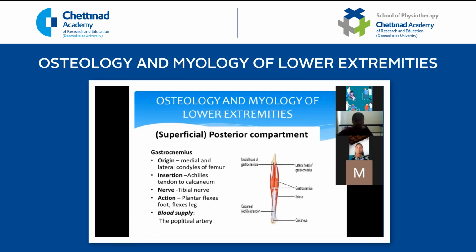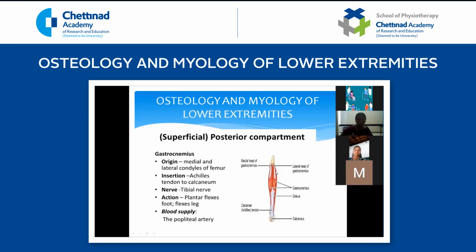The gastrocnemius gets its origin from the medial as well as the lateral condyle of your femur. Insertion as a tendon, it gets inserted into the posterior aspect of your calcaneum. This tendon we call the Achilles tendon, inserted into the posterior aspect of the calcaneum. The main action of the gastrocnemius is plantar flexion of your foot. The blood supply is by the popliteal artery, which divides into the anterior and the posterior tibial artery.